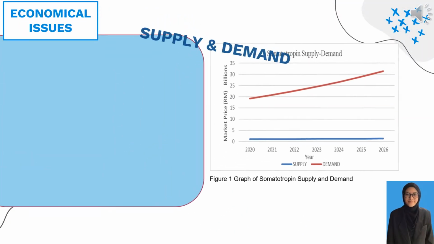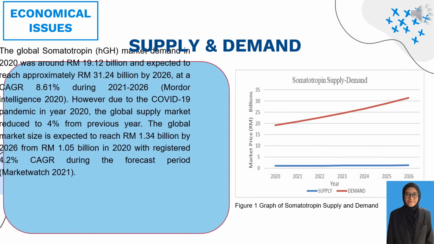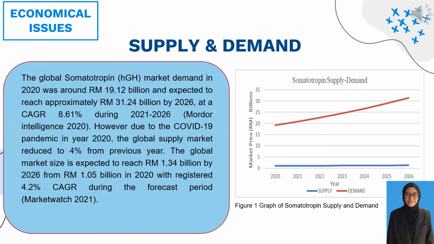So now we move on to the next part, economic issues, supply and demand of somatotropin. The global somatotropin market demand in 2020 was around RM 19.12 billion and is expected to reach approximately RM 31.24 billion by 2026 at a CAGR of 8.61% during 2021 to 2026.